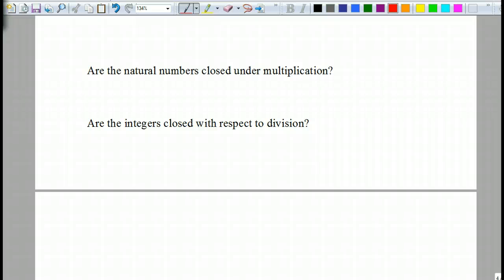So I wanted to talk about these being closed. What is closed under multiplication? It says are our natural numbers closed under multiplication. So in other words, if I take any natural number and multiply it to another natural number, does it stay a natural number? So give me some examples of natural numbers. 2 times what? 3. 6. Is that a natural number? Yeah. Can you find any natural number that this wouldn't work for? So yes, it is closed under multiplication.